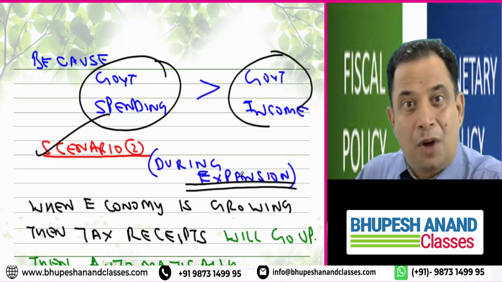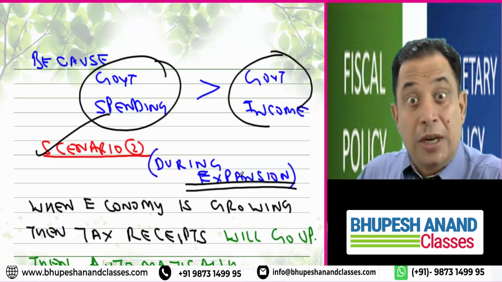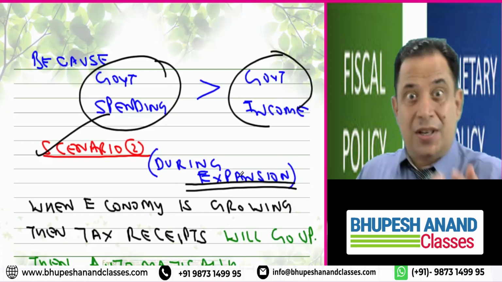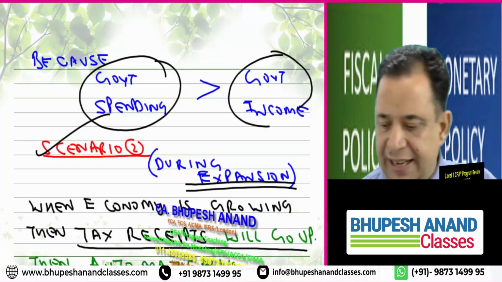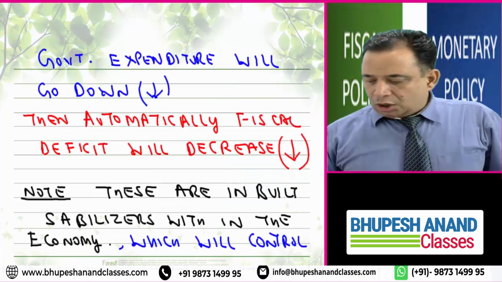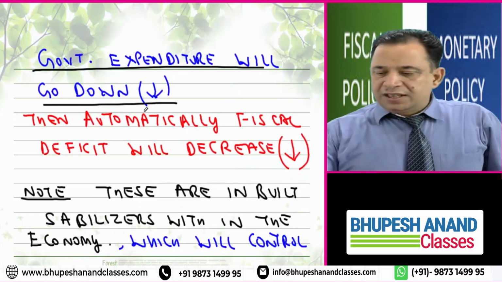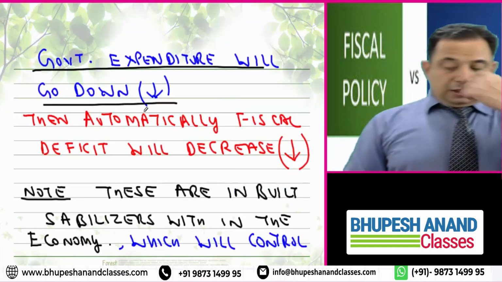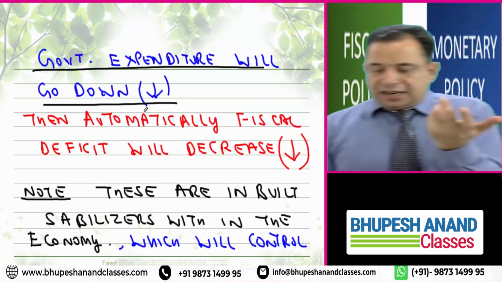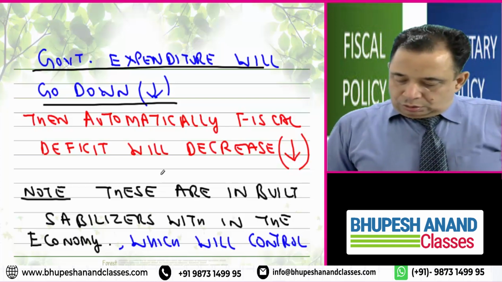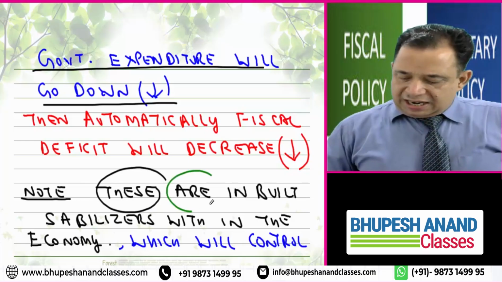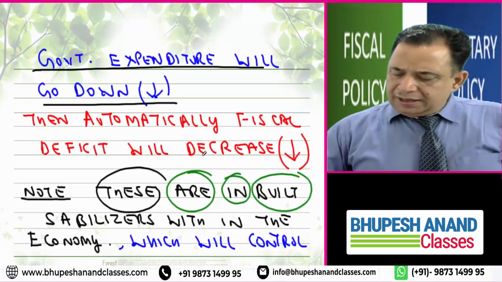Automatically in this type of scenario, contractionary fiscal policy is best, and that has been followed. So when the economy is growing, tax receipts will go up automatically. Then government expenditure will go down. Then automatically the fiscal deficit will decrease. So these are inbuilt stabilizers.